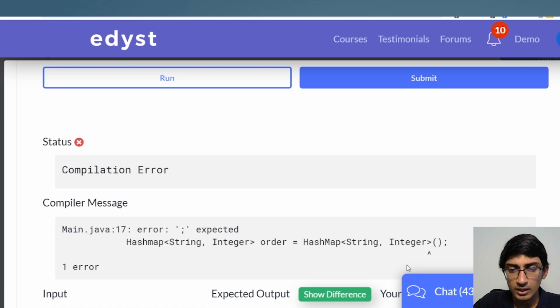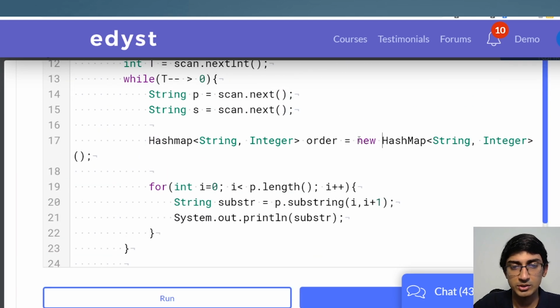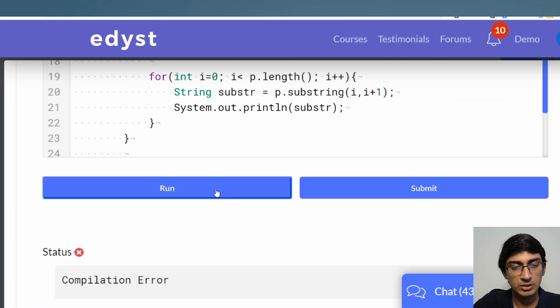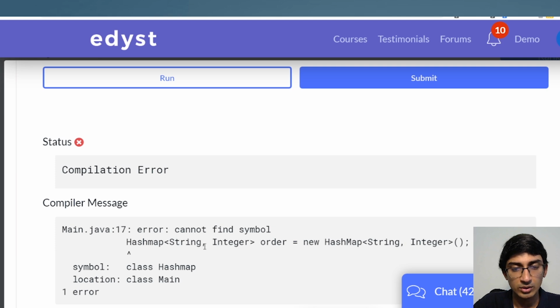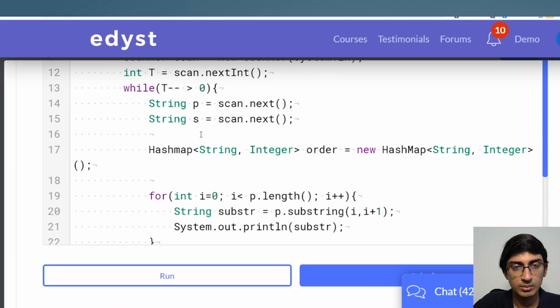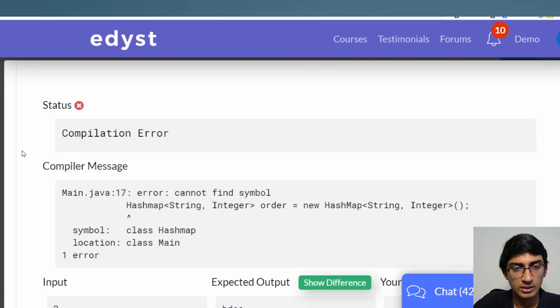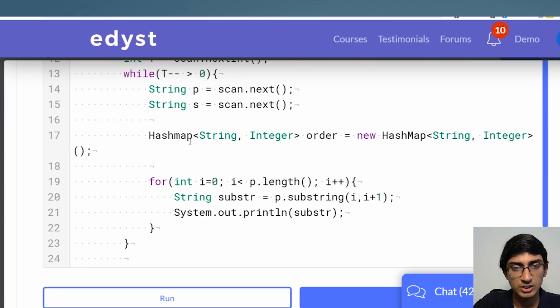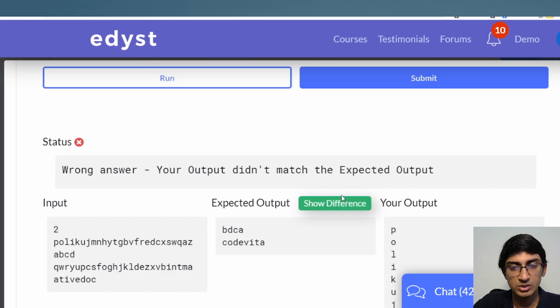Okay, we forgot to put new over here. So there should have been new here. That's why I like to keep running, just to see if there are any compilation errors at any point. Yeah, so it cannot find symbol over here. We imported java.util.*, but it cannot find HashMap. Yeah, because HashMap has a capital M. So again, good to catch all our compilation errors. So yeah, we got this.